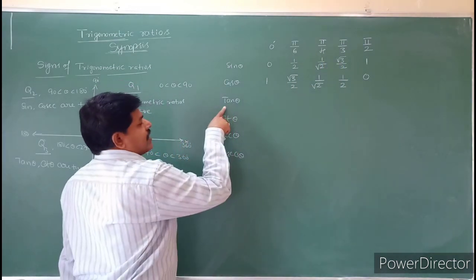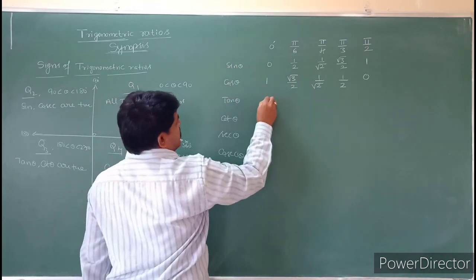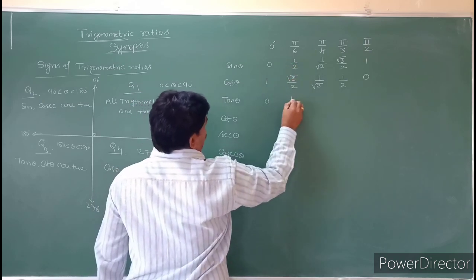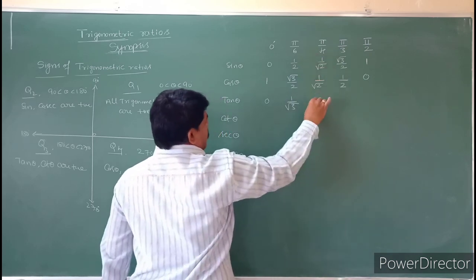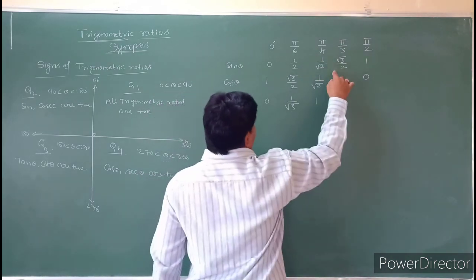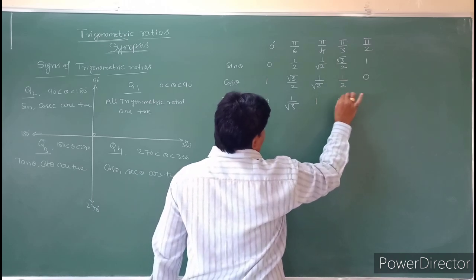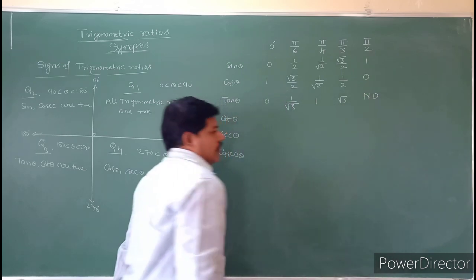Next, tan. What is tan? Tan is nothing but sin theta by cos theta. 0 by 1 is 0. Next one is 1 by root 2 by root 3 by 2, that is nothing but 1 by root 3. 1 by root 2 by 1 by root 2 will become 1. Root 3 by 2 by 1 by 2, the 2s will be cancelled, and it will become root 3. Next, 1 by 0 is not defined.